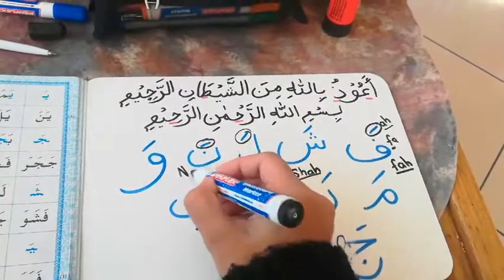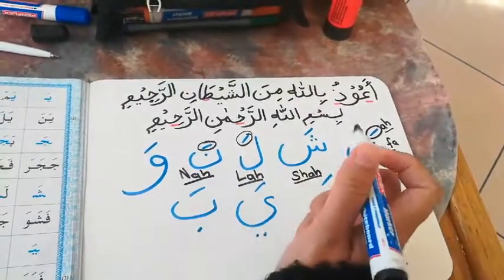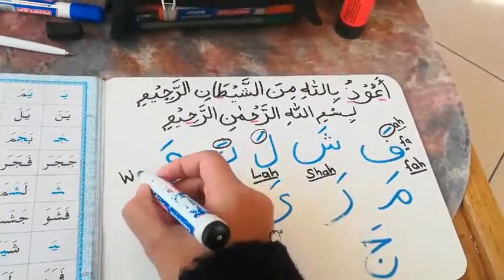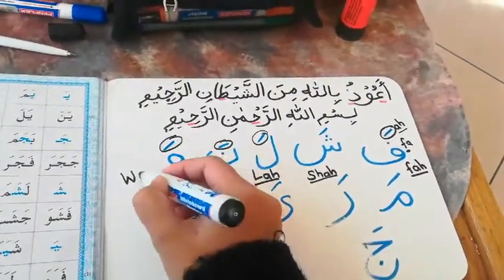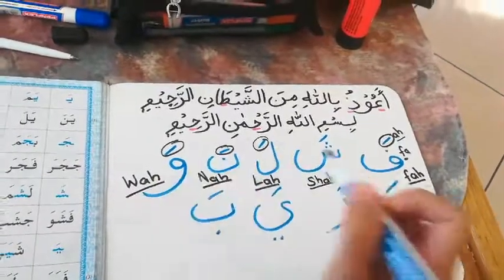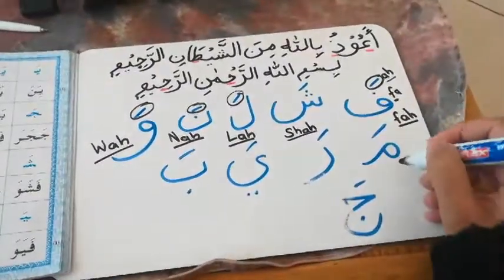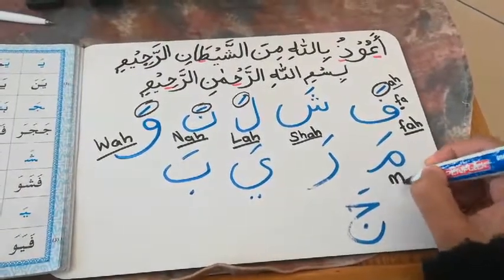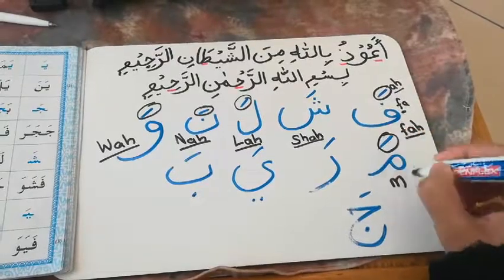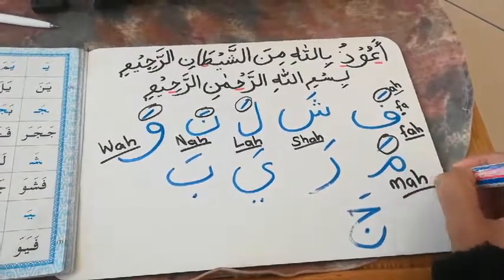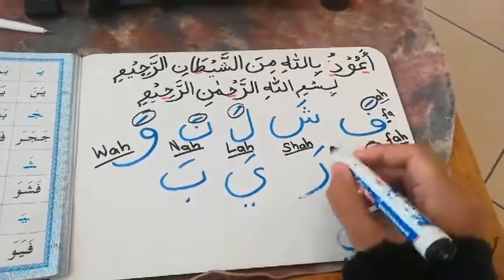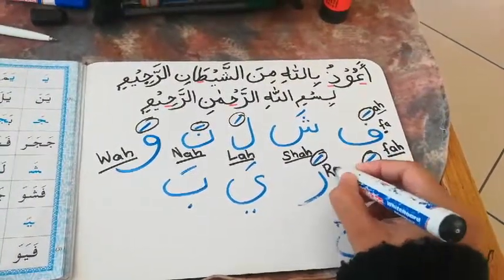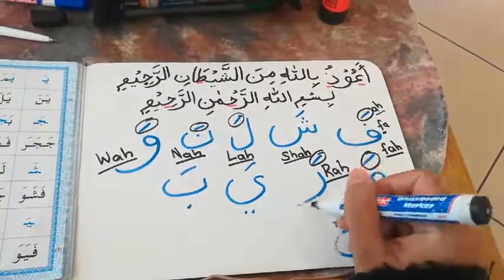Fatha on the top. Na. Okay. Next one, wow. Remember the fireworks. Wow. Wow with a fatha becomes wa. Next one, meem. Remember he was blowing bubbles with his mouth. Starts with an m, and a fatha becomes ma. The lion makes a roar sound. R, with a fatha becomes ra. And I want you to say it like a lion.